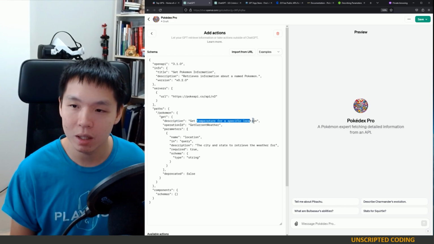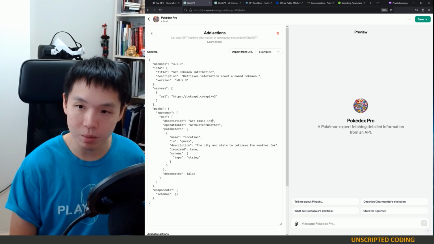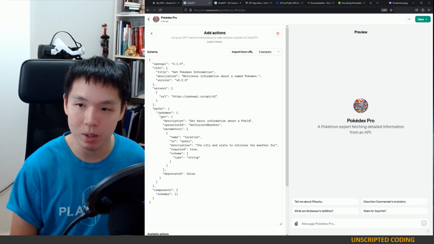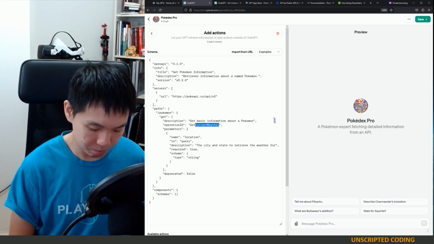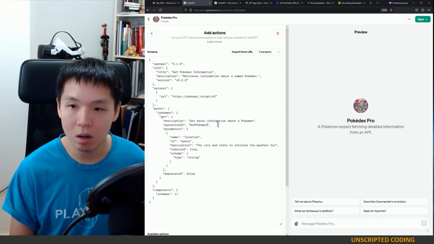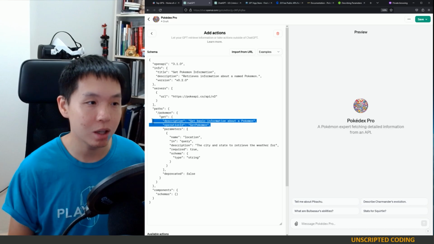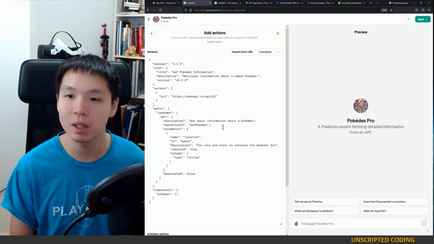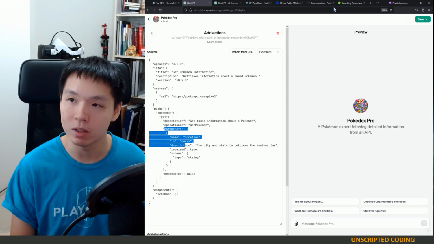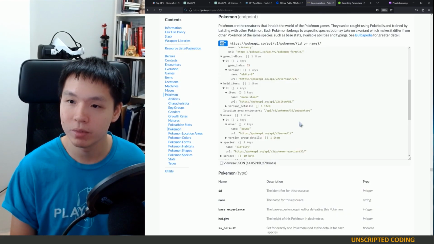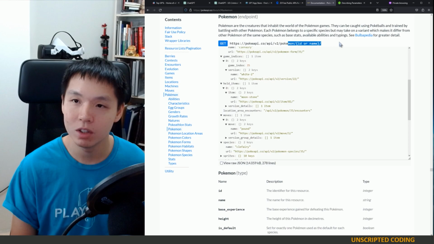And we're going to get basic information about a Pokemon. Get Pokemon. These are for us. It's not required for the API, but this one is for us. And then now we have the parameters. This is what we need to send to the API.